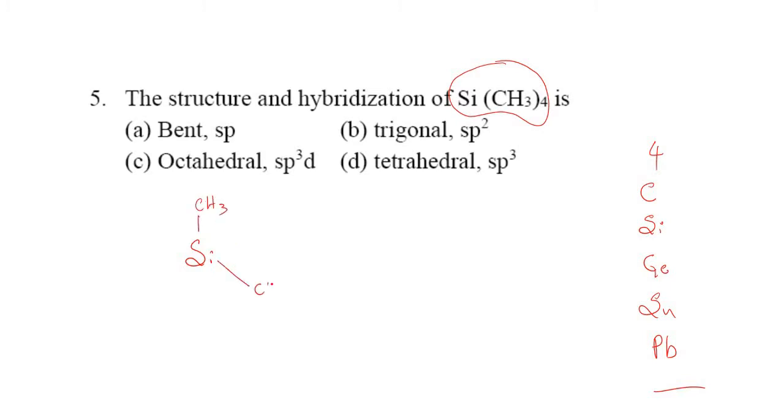This is the first CH3, the second, the third, and the fourth CH3. If you observe carefully, it is tetrahedral in nature, so the shape is tetrahedral, the bond angle is 109 degrees 28 minutes, and the answer is option D, tetrahedral sp3.